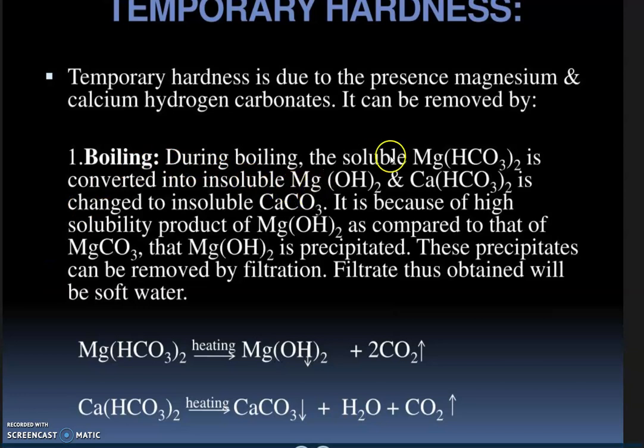During boiling, the soluble magnesium hydrogen carbonate is converted into insoluble magnesium hydroxide and calcium bicarbonate. So we can easily remove that. It will precipitate out in the water, and we can remove it using the filtration method.